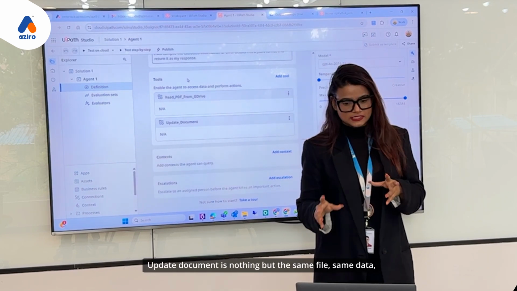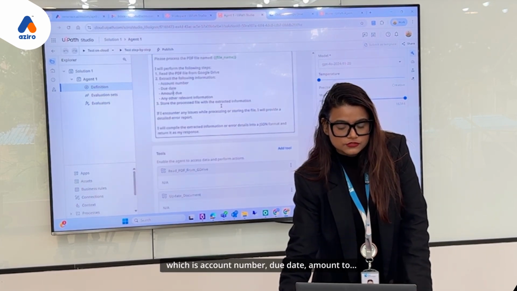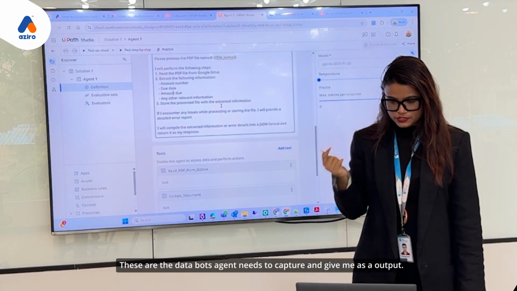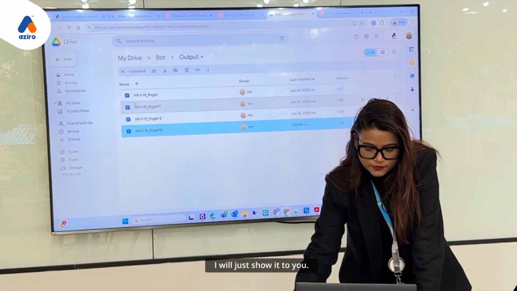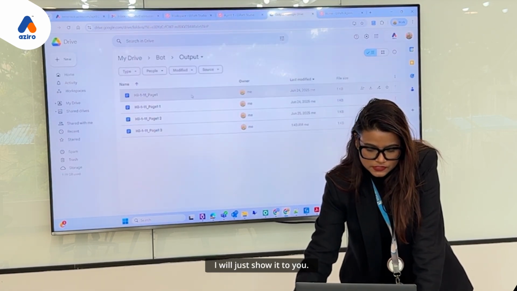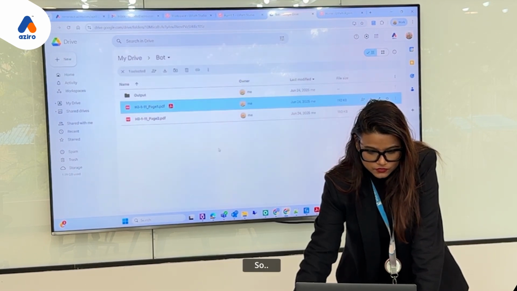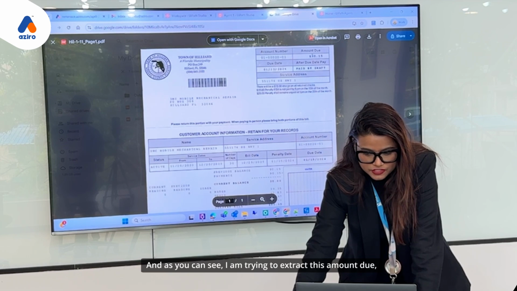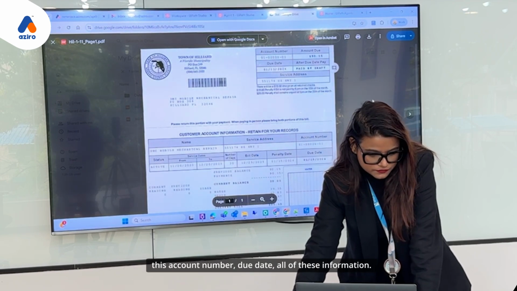Update document is nothing but the same file, same data, which is account number, due date, amount due. These are the data the bot's agent needs to capture and give me as an output. Now, what is my input file in the Google Drive? I will just show it to you. So this is my personal drive. This is the PDF, and as you can see, I am trying to extract this amount due, this account number, due date, all of this information.